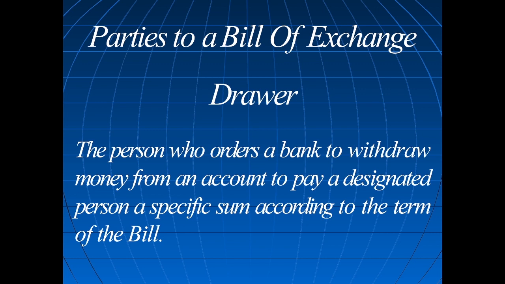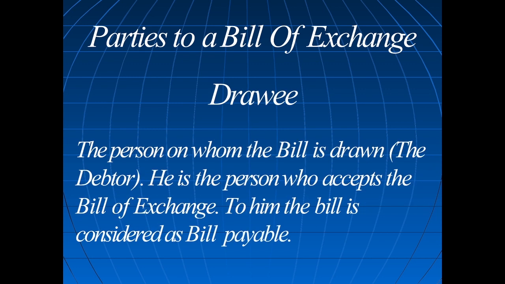So there are three parties: drawer, drawee, and the payee itself. The first one is the person who sold the goods and prepared the bill. In that, he will order the bank to pay the money.